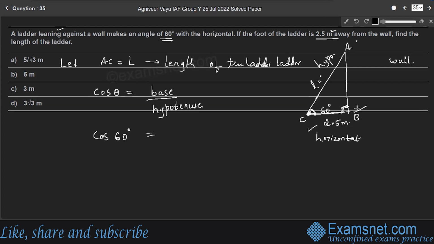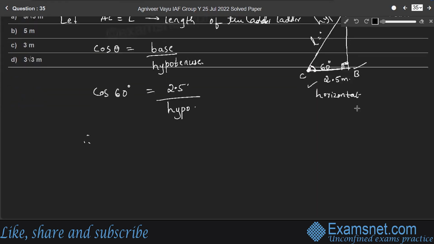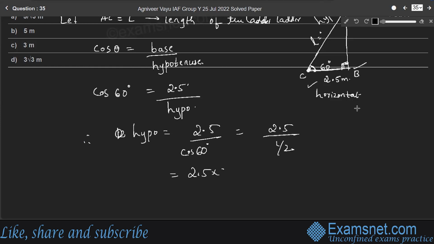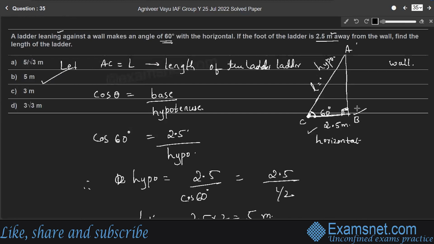Base is BC, which is 2.5 meters, by hypotenuse. Hypotenuse is nothing but the length of the ladder, right? Therefore the hypotenuse is equal to 2.5 by cos 60. Cos 60 is equal to 1 by 2, right? So 2.5 by 1 by 2, so 2.5 into 2, which is 5 meters. Here the hypotenuse is nothing but the length of the ladder, so 5 meters is the length of the ladder. So option B is the right answer.